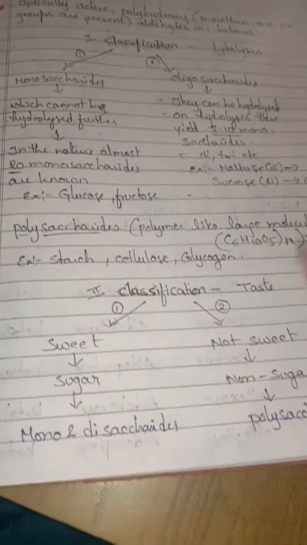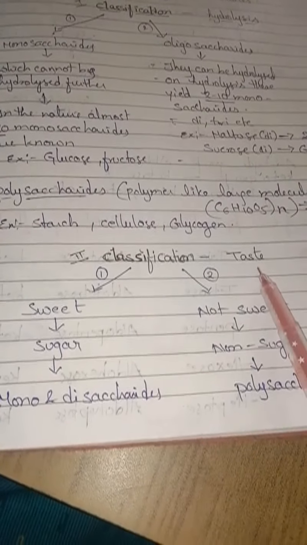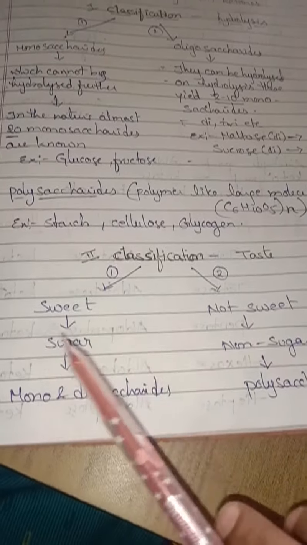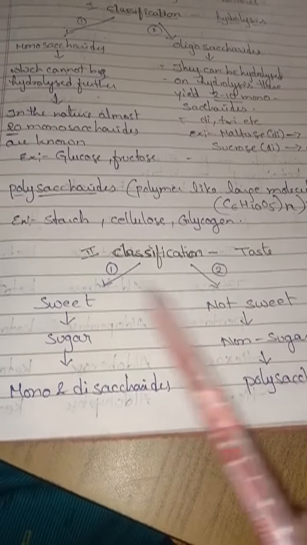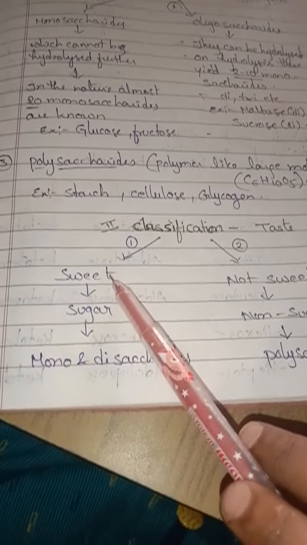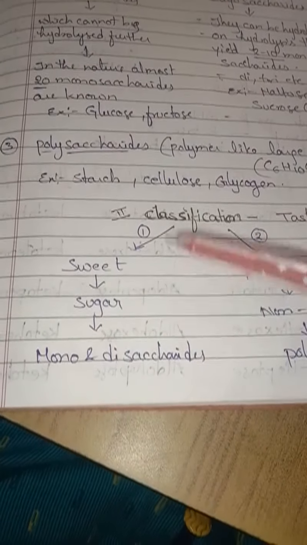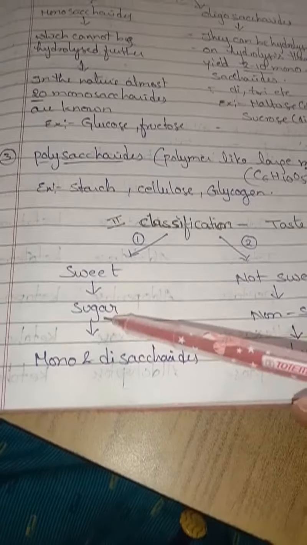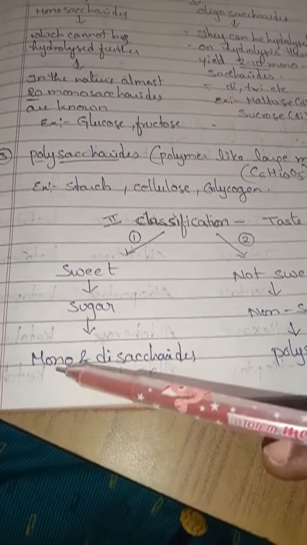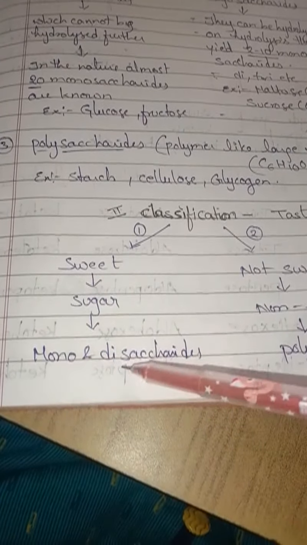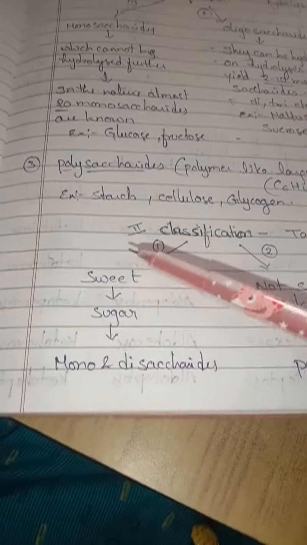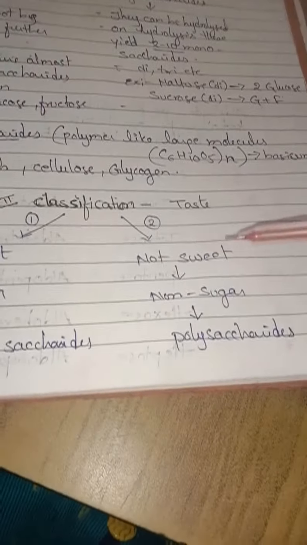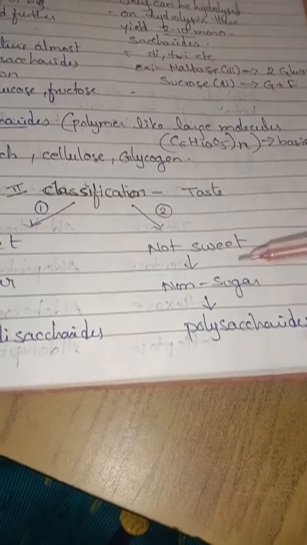The next classification is based on taste. Either they may be sweet or they may not be sweet. Sweet means that if the carbohydrates are sweet in taste, they contain sugar, isn't it? Under these sweet saccharides, the mono and disaccharides come under the sweet type of carbohydrates. And non-sweet means it does not contain any sugar molecules.